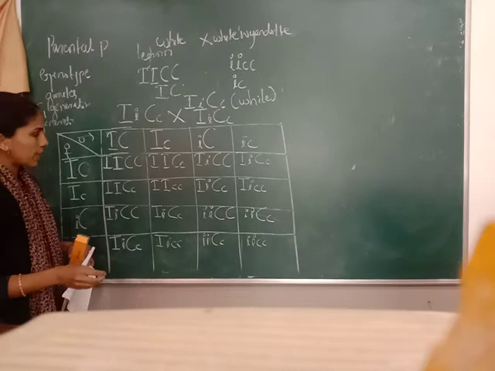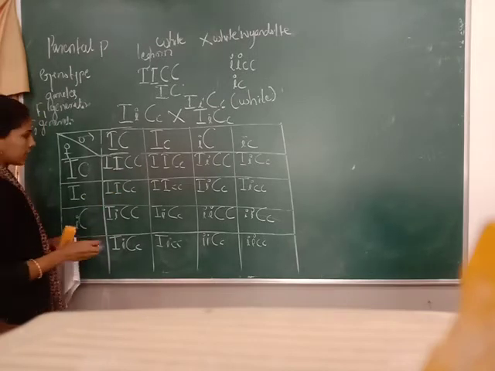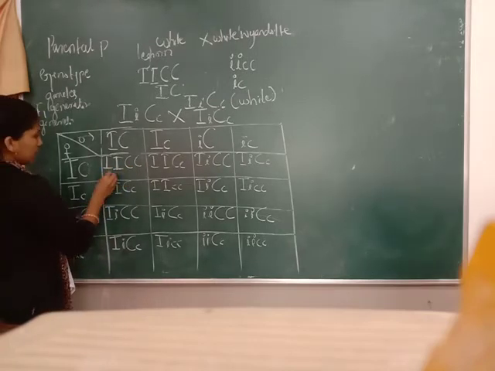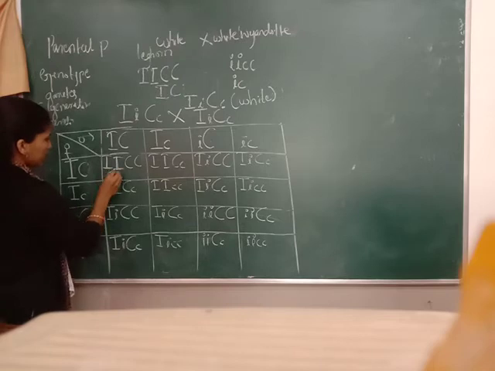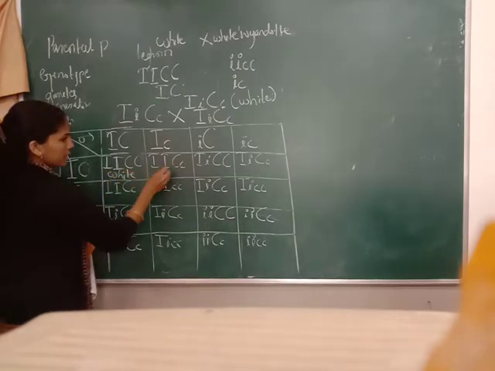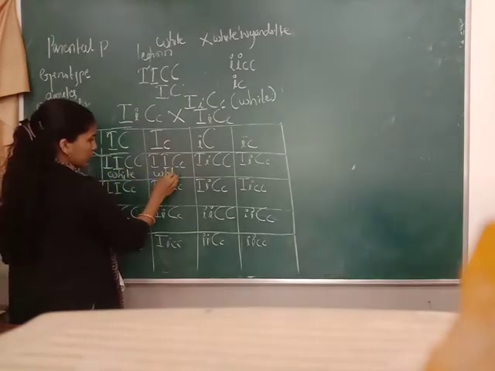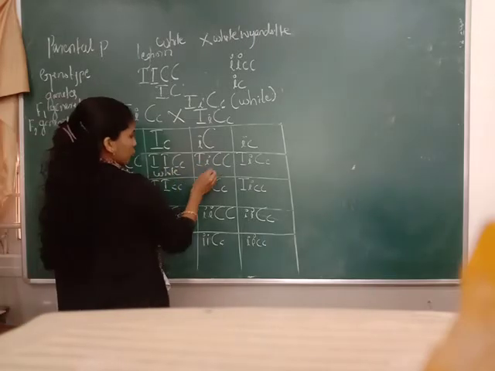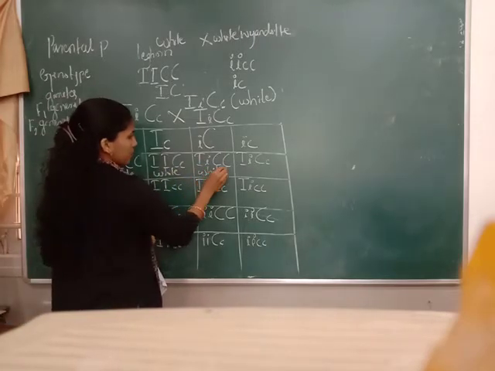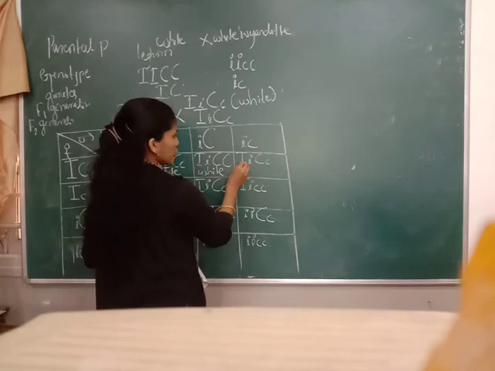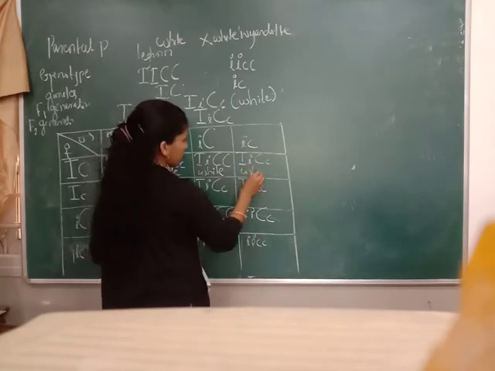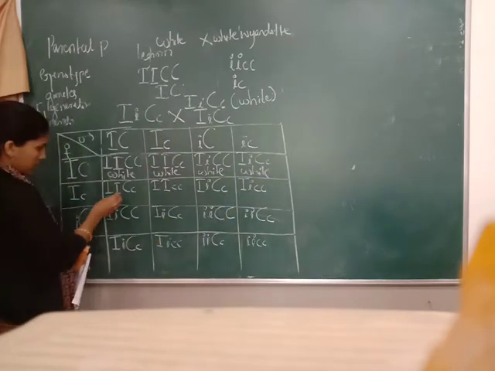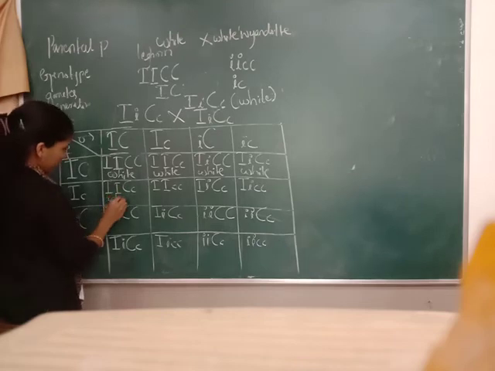Now we have to write the phenotypic character here. Capital I means white. Here both capital means white. Both capital means dominant, white. Here also white.